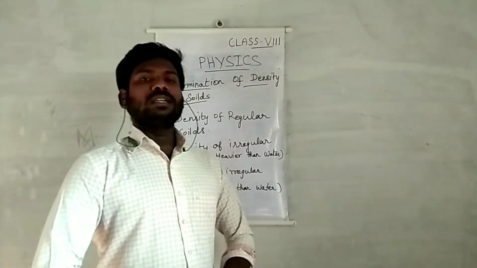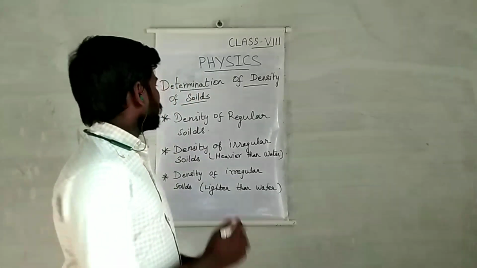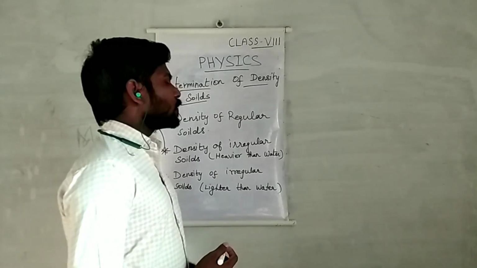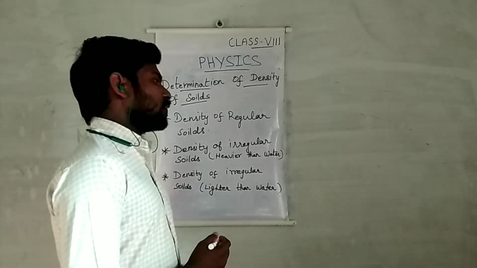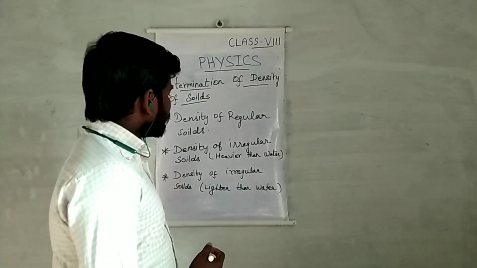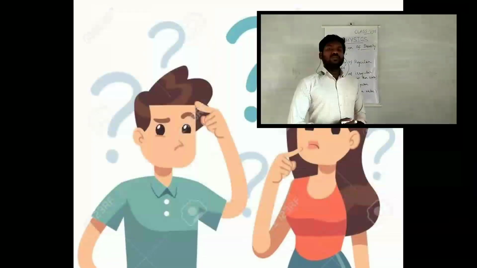Students, I hope you have understood the last topics I taught, density of regular solids and then density of irregular solids which is heavier than water. Then the last topic is density of irregular solids which is lighter than water.